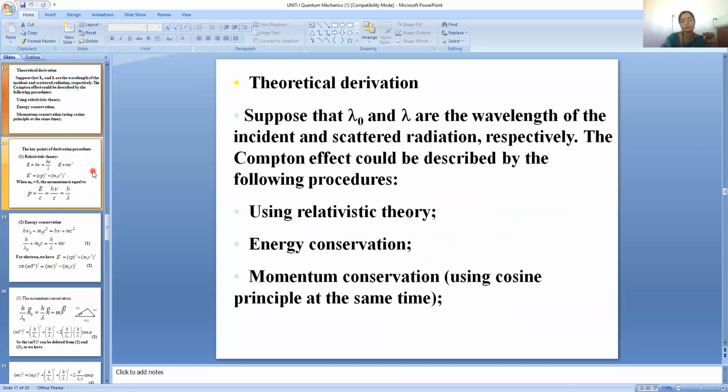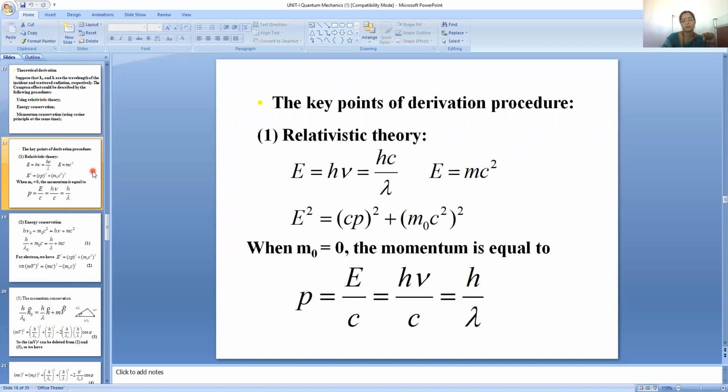Theoretical derivation. Suppose that lambda naught and lambda are the wavelengths of the incident and scattered radiation respectively. The Compton effect could be described by the following procedure. First, using relativistic theory, energy conservation, and momentum conservation. By applying the energy conservation before and after the collision, and the momentum conservation before and after the collision, and equating these equations, we can get the final equation for the wavelength shift.